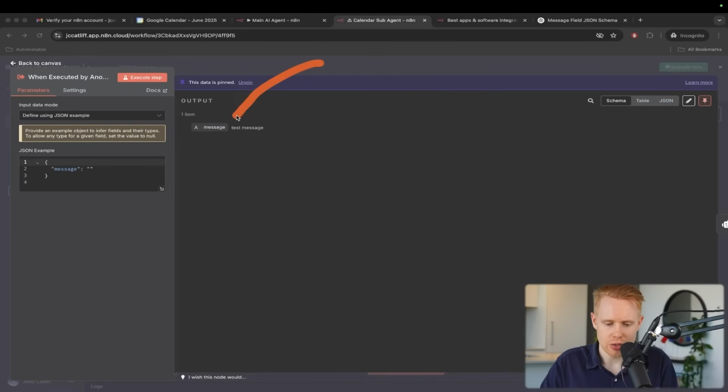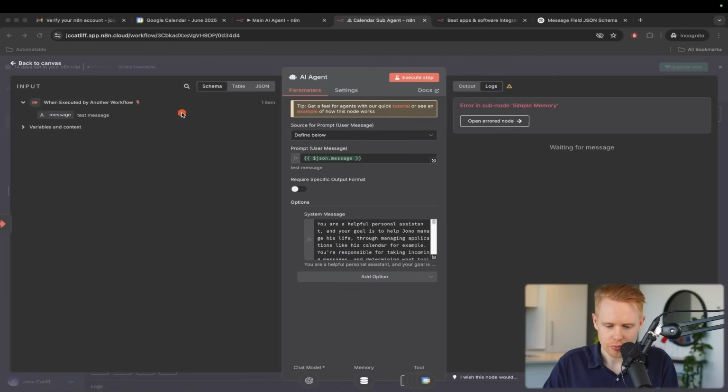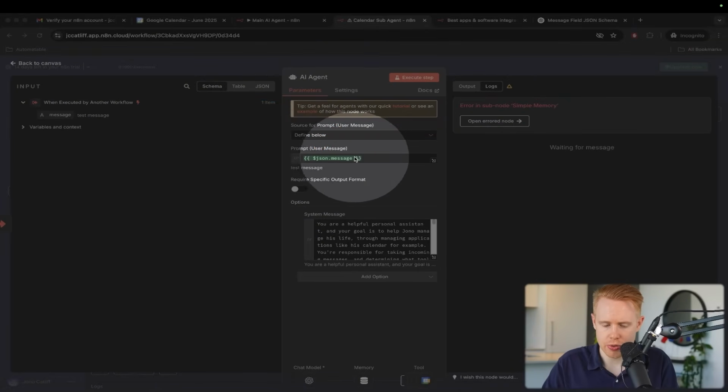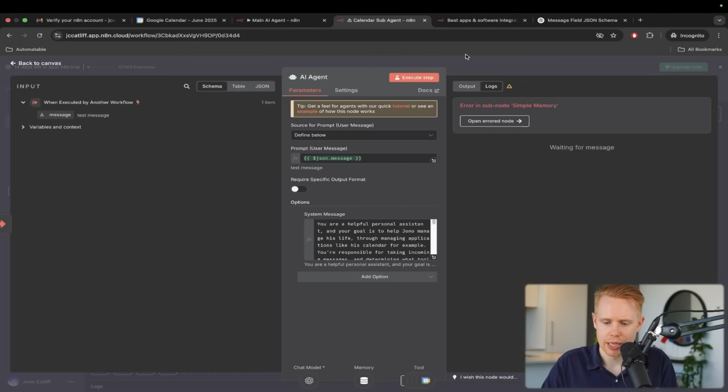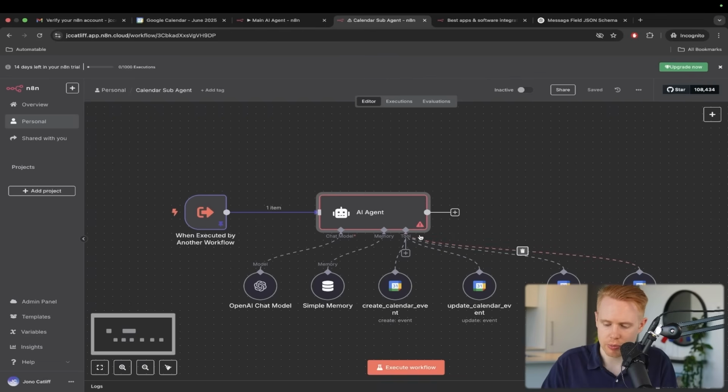And then we need to make sure that this variable that we received in the subflow then gets passed into the AI agent here. And we need to make sure it's defined, right? The prompt user message is defined below. And now when we click run, it should technically work, but I think we're missing one more thing.